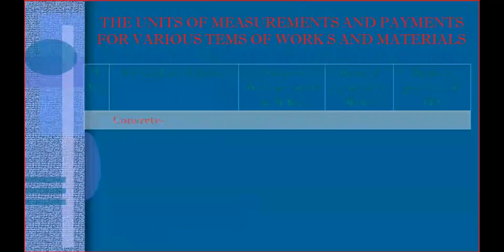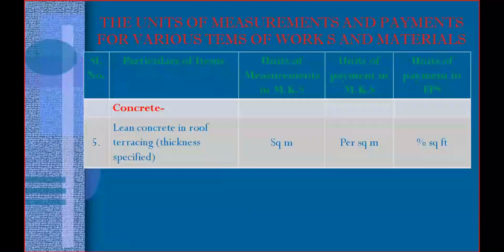And the next type of concrete was lean concrete in roof terracing. Lean concrete or lime concrete, both are same. On the terrace, you need to lay a lime concrete or lean concrete.